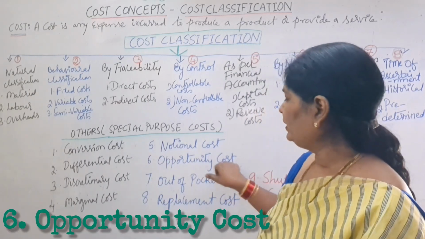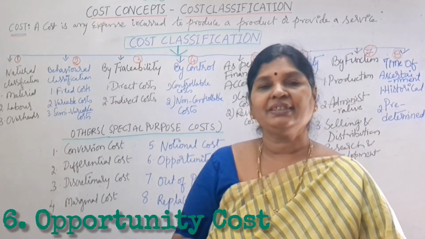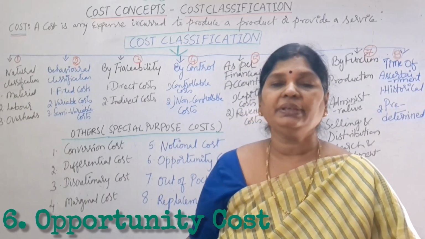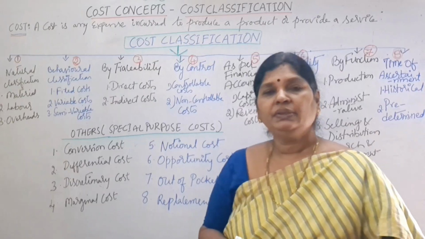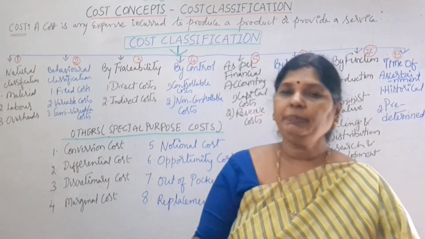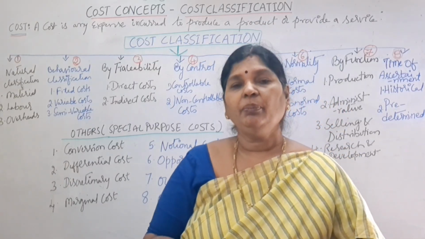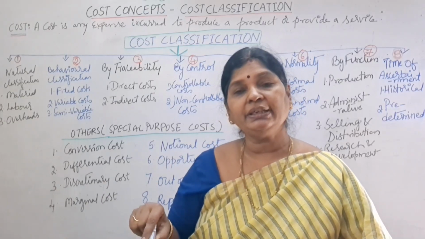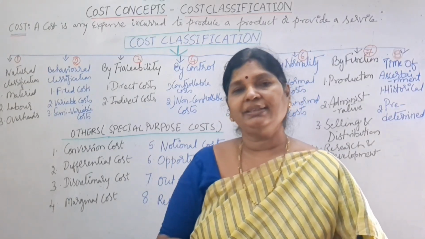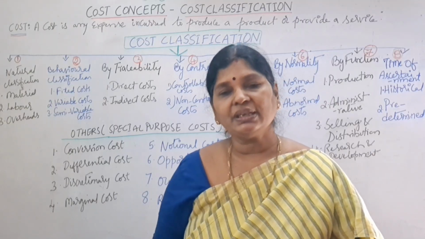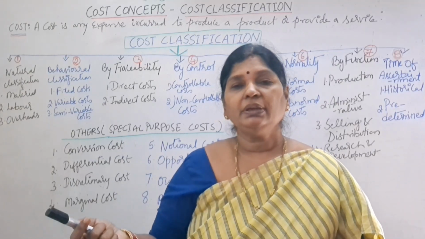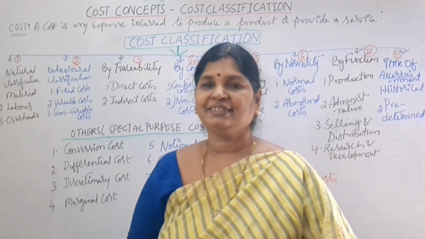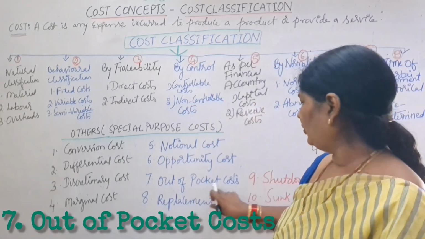Next one, opportunity cost. What is opportunity cost? What we have foregone by using for another alternative. Say we are having one building. If we are letting out that building, we'll get rent every month. But now we want to use this building for our factory. What are we foregoing here? We are foregoing our rent. So that is called opportunity cost. The rent that we are missing is our opportunity cost.